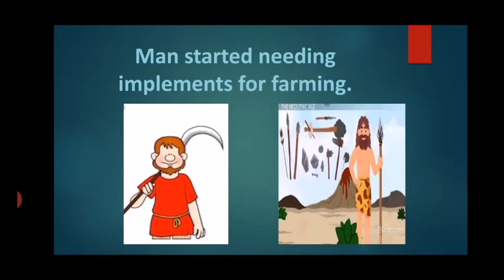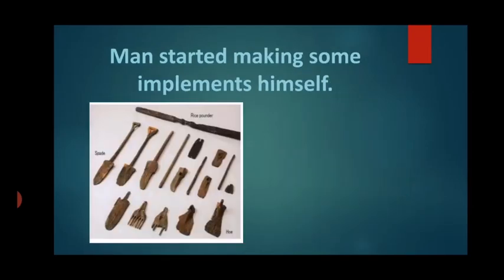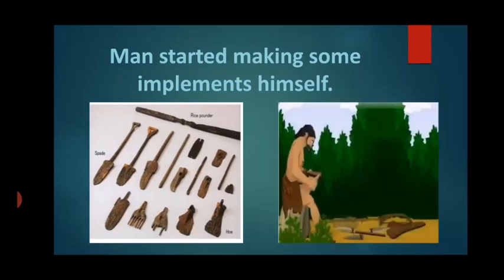So they started making some of them themselves. But then they realized it was not possible for them to make all these things that they needed. So they would make these farming instruments and they would farm.